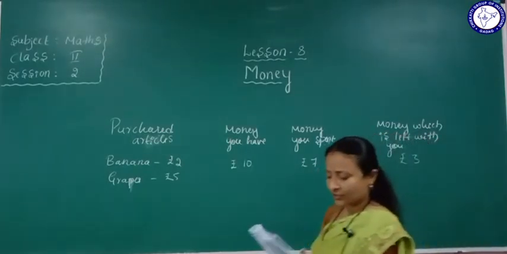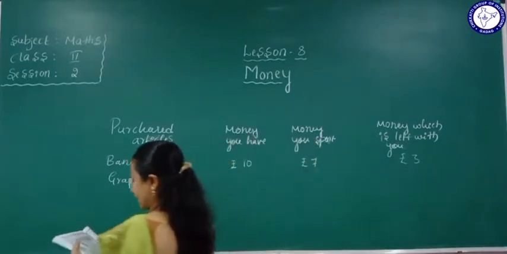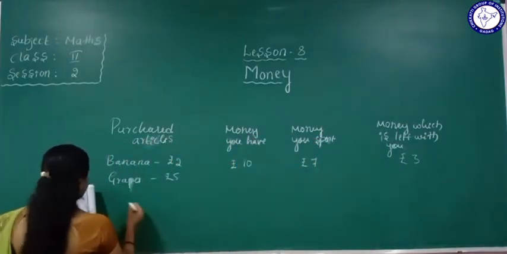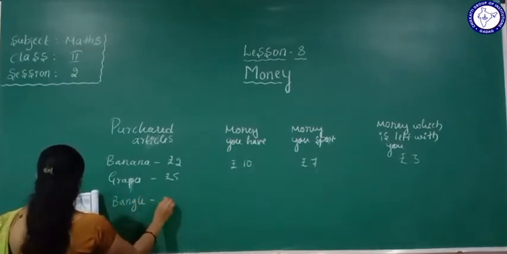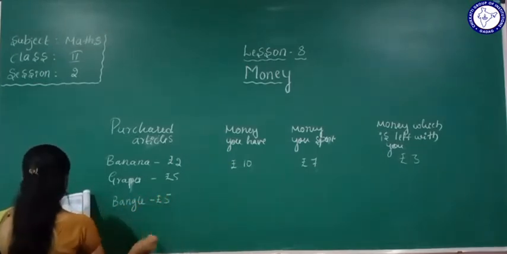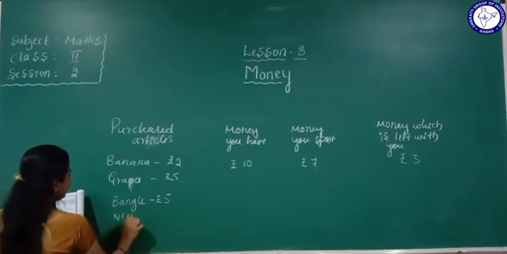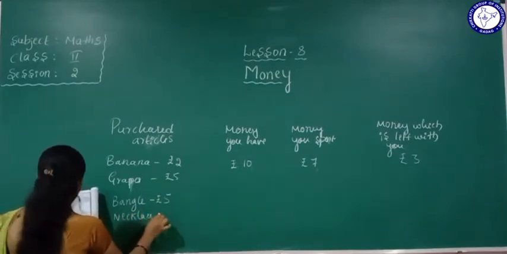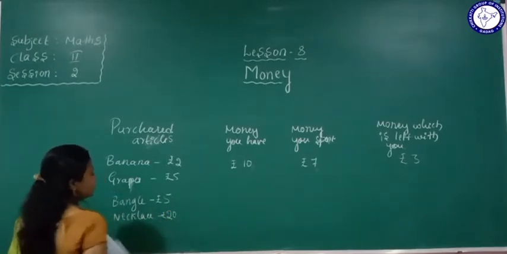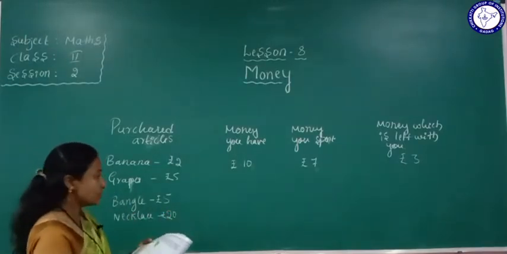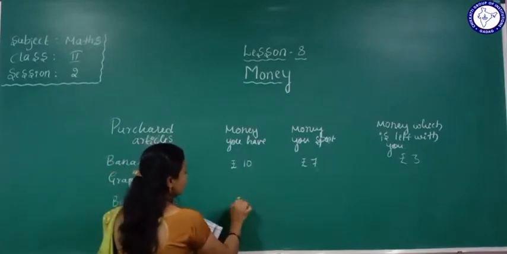Yes, understood this one? Okay, second example is given here, one bangle is given here. So the bangle amount is 5 rupees. Okay, a necklace is given here. So how much is its amount? Rupees 20. Yes, so how much amount do you have with you? Here rupees 30 with you.